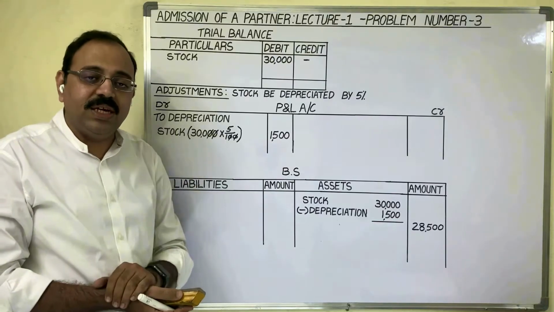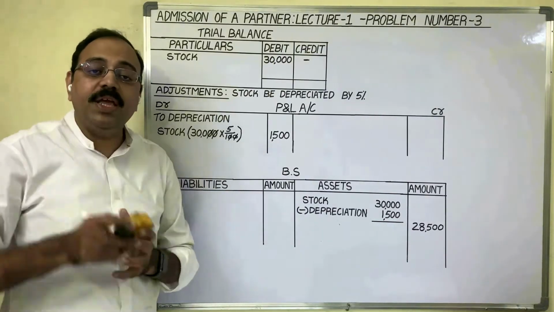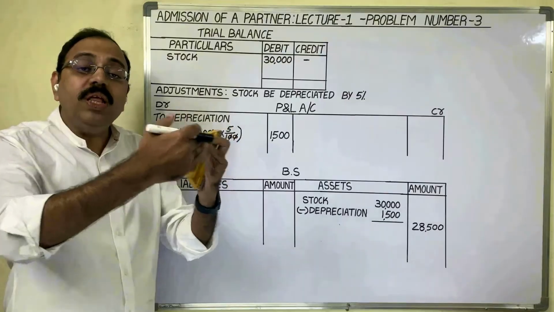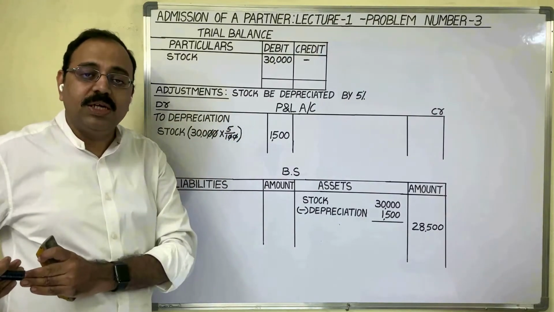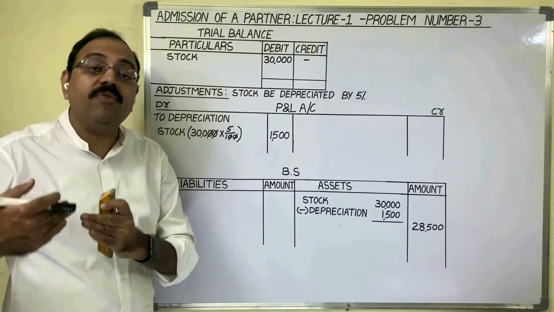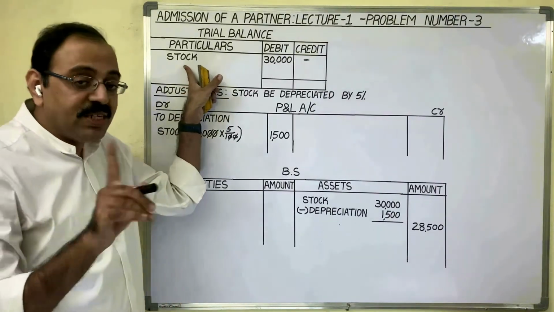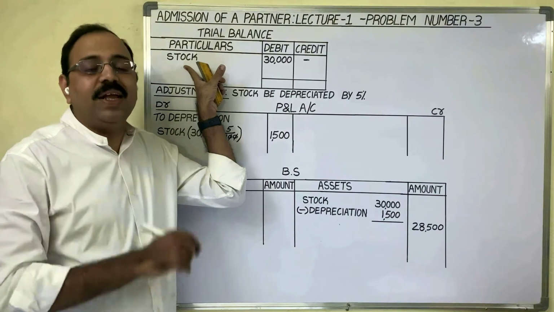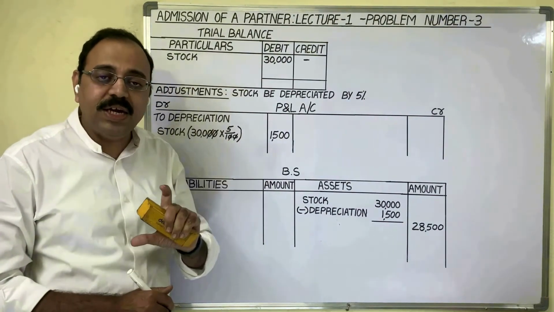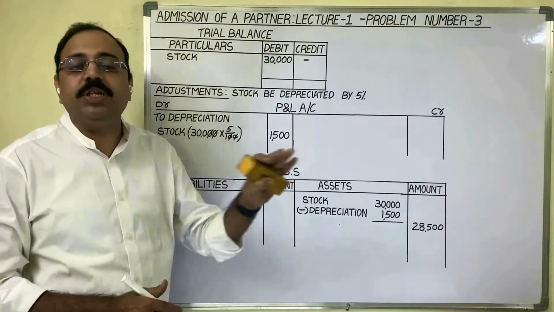But fixed assets are used for a long period and their value reduces slowly. Therefore, every year we have to provide depreciation on fixed assets. Stock is not a fixed asset. It is a current asset. On current assets, we should not provide any depreciation.